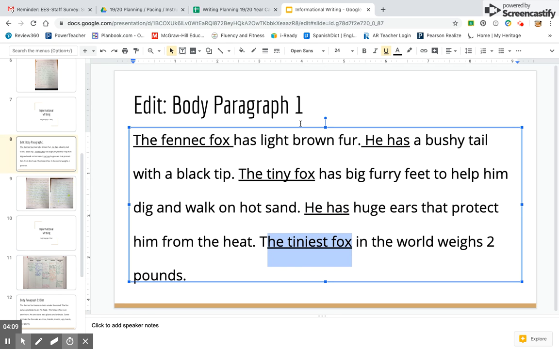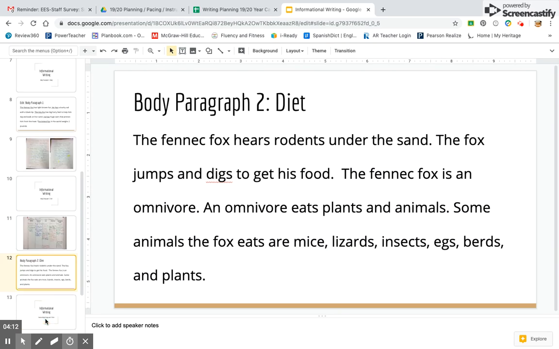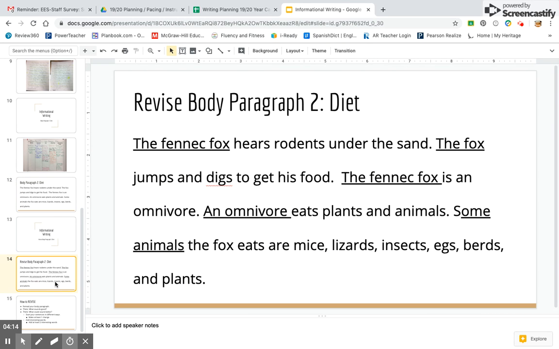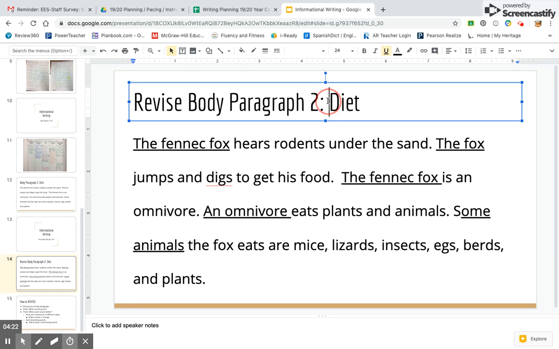So I'm not going to use those again. So in my paragraph, I'm going to change those. So the fennec fox hears rodents under the sand. Now, we're thinking about the diet, and I want this sentence to tell me that we're thinking about what the fox is doing and why he's listening to the rodents.